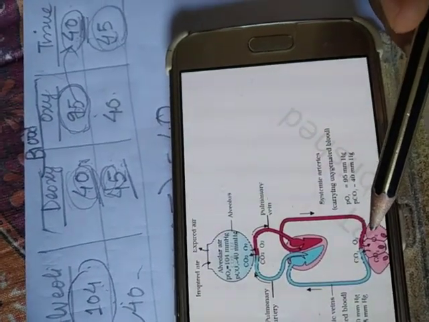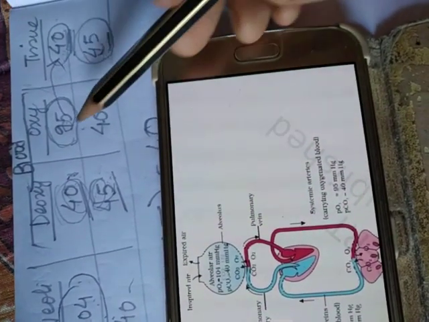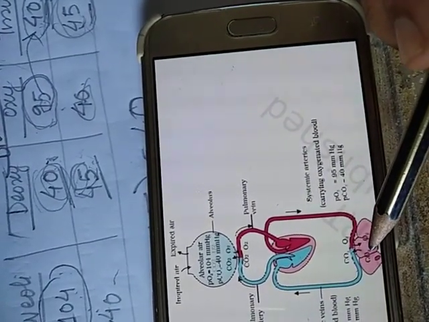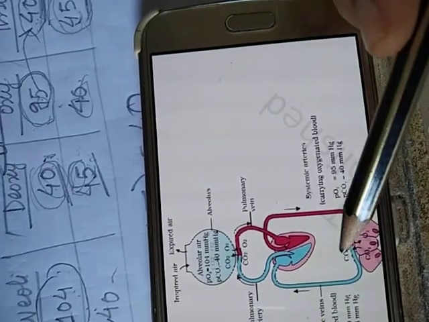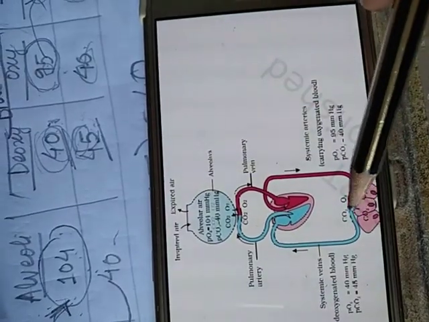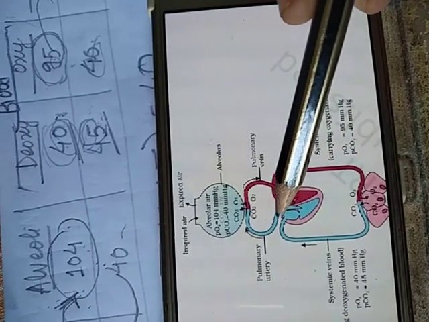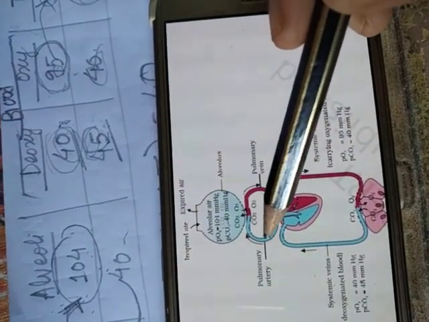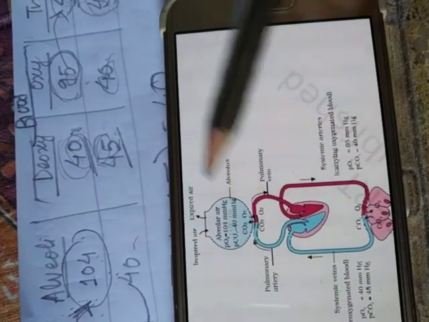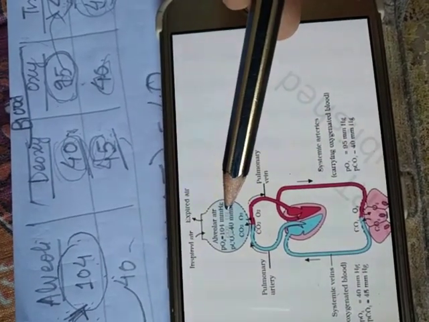Similarly, here CO2 is about 45 millimeter Hg, whereas in oxygenated blood CO2 is only 40. So CO2 diffuses from the tissue and enters into the blood. Through the systemic veins, the blood becomes deoxygenated and it enters into the heart, and again it goes to the lungs. In the pulmonary artery, the blood CO2 is about 45 millimeter Hg, and in the alveoli it's 40 millimeter Hg.